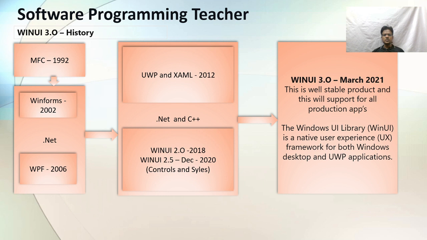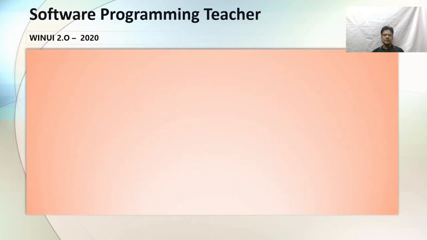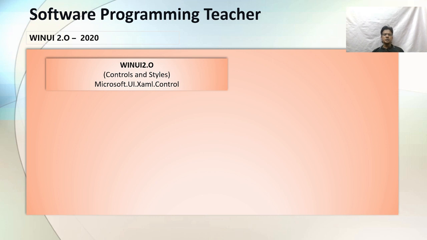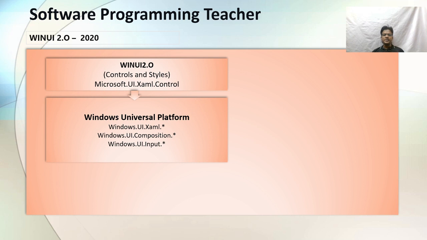Now we can move to the next topic. In this topic I'm going to present WinUI 2.0. What are the features available? And WinUI 3.0, what are the features available? See, in WinUI 2.0 mainly they introduced only the controls and styles. If we want to do some actions or some graphical things, at that time we completely depend on the Windows Universal Platform. That means UWP.